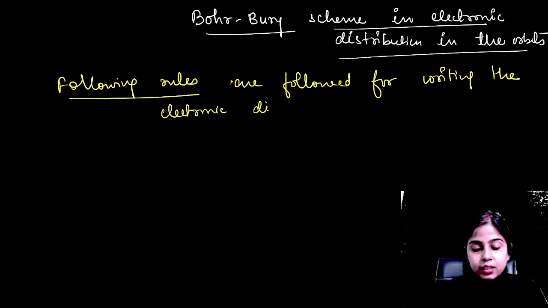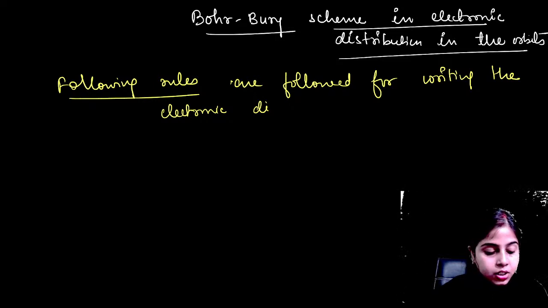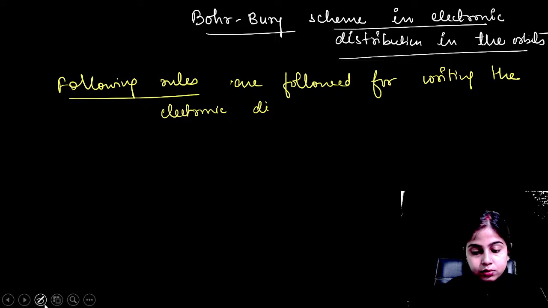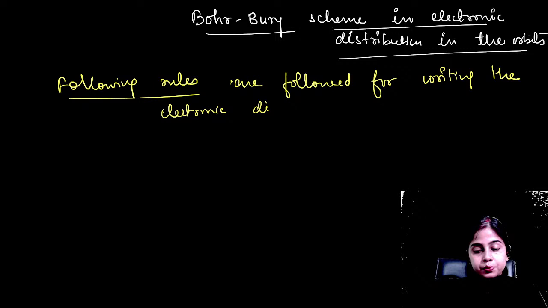So basically, he is known for this electronic configuration only, and his full name was J.B. Bury. Okay. Understood? Yes, Avinash, clear? I suppose, Avinash, it is clear who is Bury.